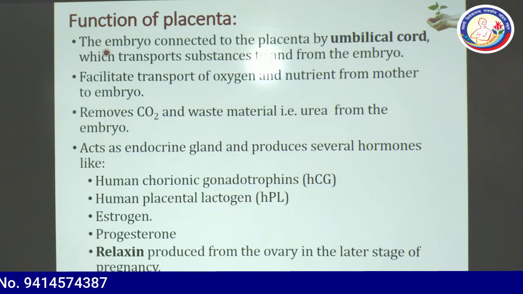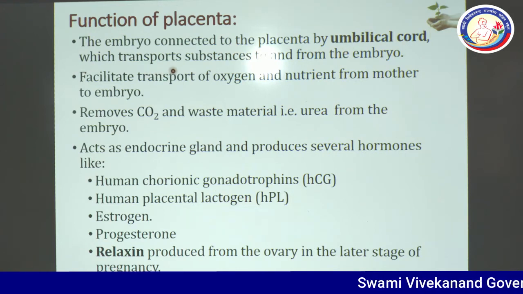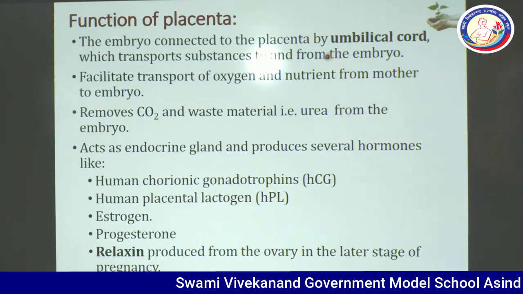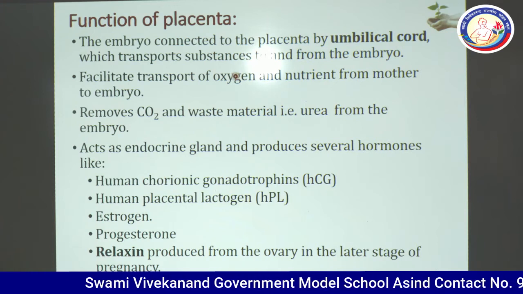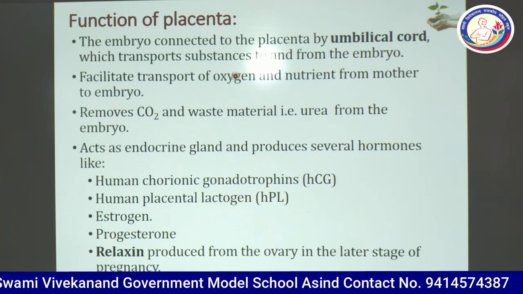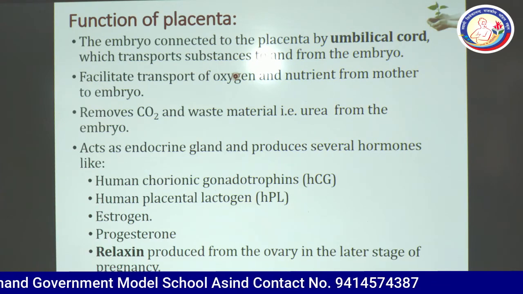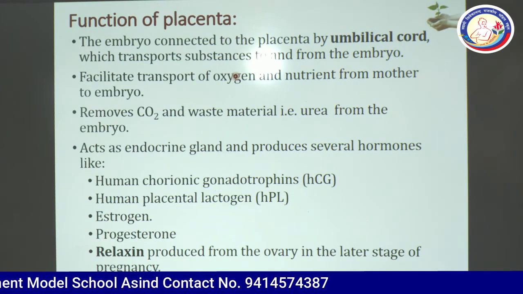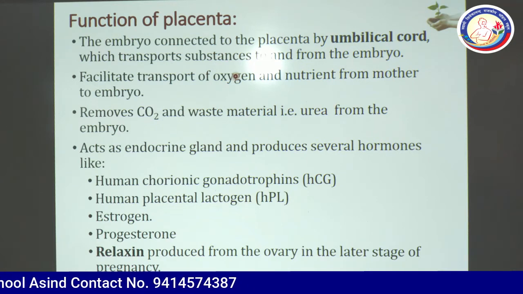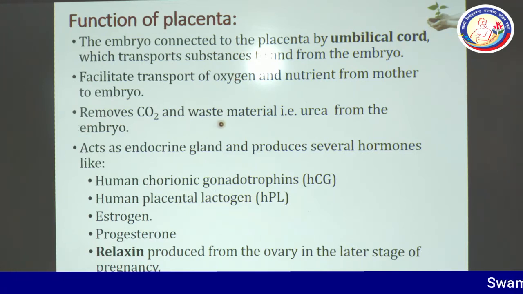Now the functions of placenta. The embryo is connected to the placenta by umbilical cord which transports substances to and from the embryo. So, dear students, it will help in the transportation. Useful and important substances will be supplied to the embryo, and embryo will supply waste materials like urea, carbon dioxide to the mother. So you can see it removes carbon dioxide and waste material and urea from the embryo.